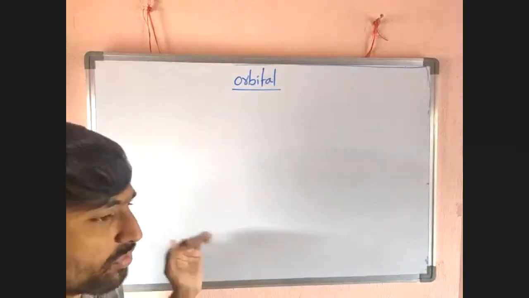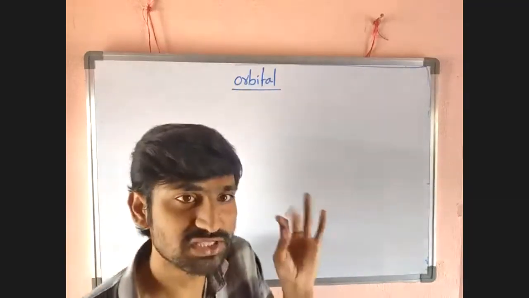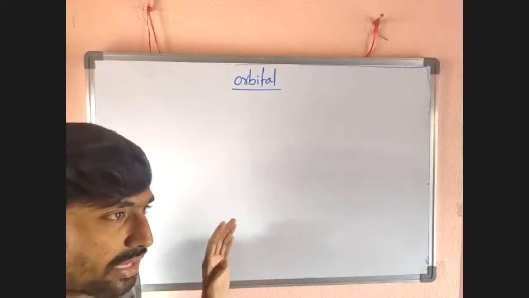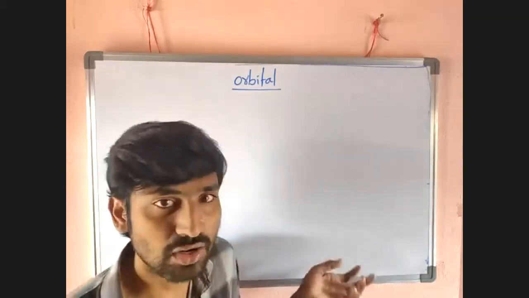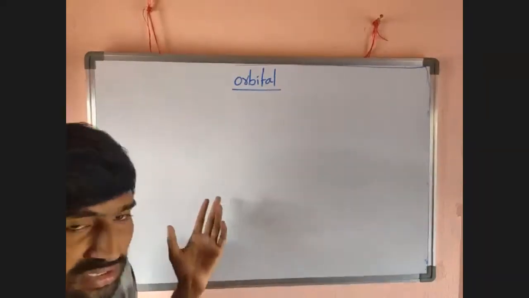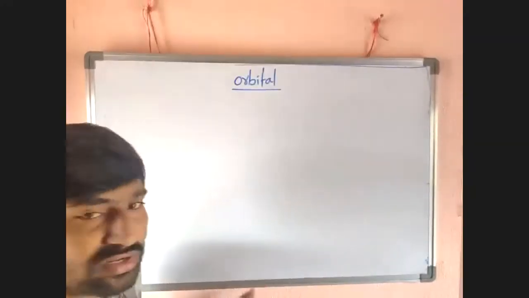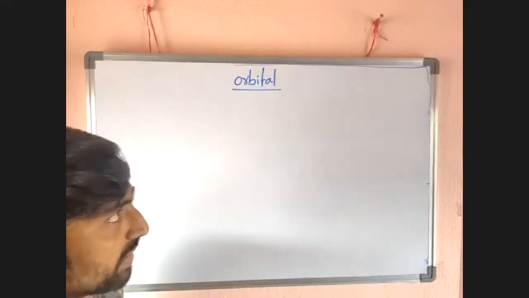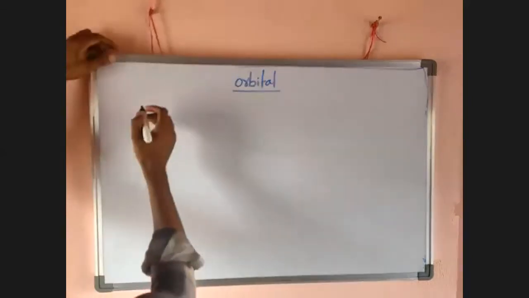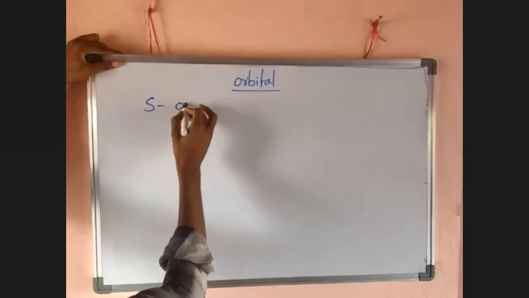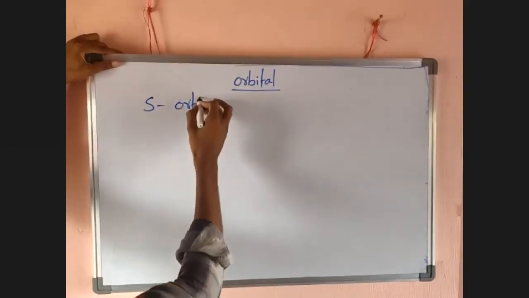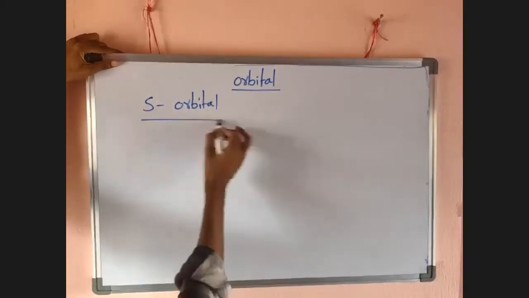In that, we just discussed the structure of s, p, d only. The f structure was not discovered yet, so that's why we don't want to discuss that. So I want to take the s orbital first, just an introduction.